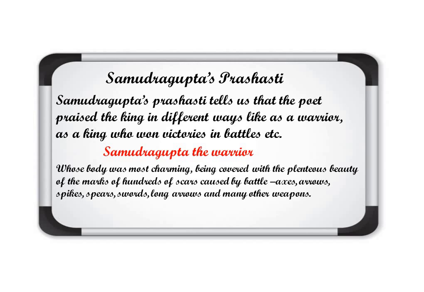These are the names of weapons used in the battles or wars during that time. Harisena is describing the charming beauty with plenty of marks or scars on the face, meaning he was a warrior who got different scars in the battles. So Samudragupta is described as a warrior in the Prashasti written by Harisena, the court poet in Samudragupta's court.